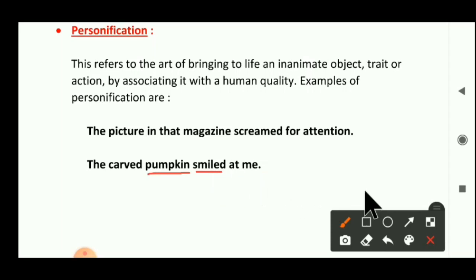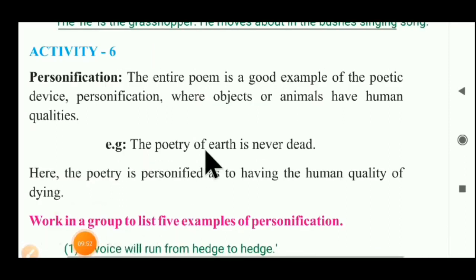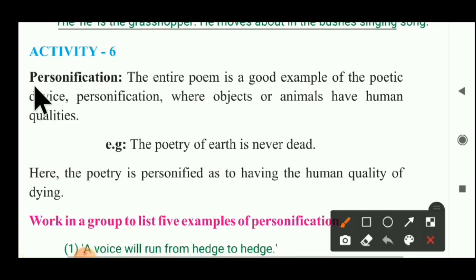Understand or not? Very good. Now we have to go back to our activity number 6. So let's start it. Students, activity number 6 we have to do now, about personification. Personification is one type of figure of speech. The entire poem is a good example of the poetic device. Personification in The Grasshopper and the Cricket is one of the great examples of this poetic device. So personification is used in that poem.